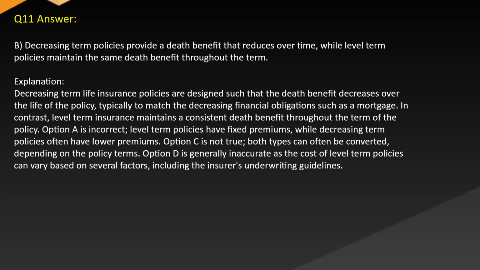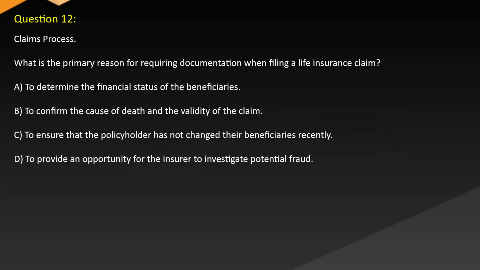Option A is incorrect. Level term policies have fixed premiums, while decreasing term policies often have low premiums. Option C is not true. Both types can often be converted depending on the policy terms. Option D is generally inaccurate, as the cost of level term policies can vary based on several factors, including the insurer's underwriting guidelines.